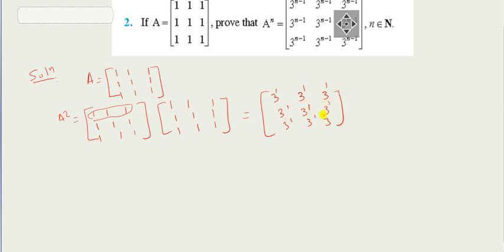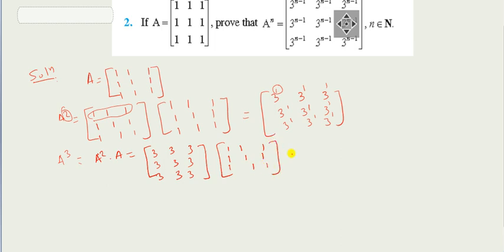Now look at the correlation here. If it is 2, this is becoming 1. Now let us see A cube, how much it is. That can be written as A square into A, that is 3 3 3, again 3 3 3, that is the value of A square I am putting, then into A is 1 1 1, again 1 1 1, again 1 1 1.